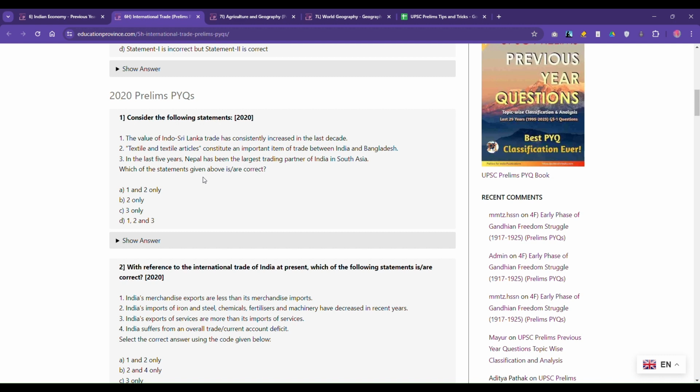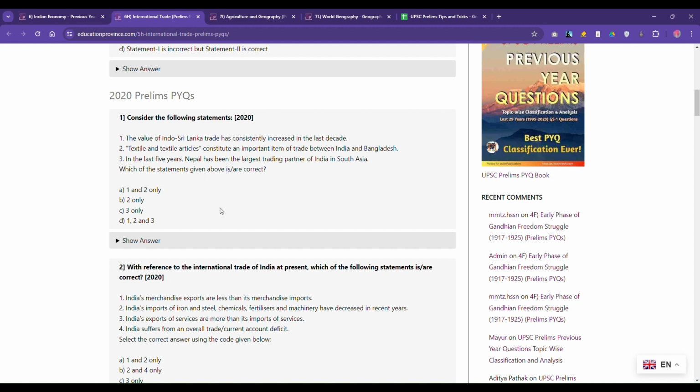And the third statement, again: in the last 5 years, Nepal has been the largest trading partner of India in South Asia. Now, if you have a little knowledge about Nepal's population and geography, you can say that it's not possible. There are bigger countries, especially Bangladesh and Sri Lanka. Sri Lanka has other options. Nepal's obviously only option is India, but Bangladesh is a much bigger country. They have a much higher economy and much higher population. So Nepal cannot be the largest trading partner for India in South Asia.